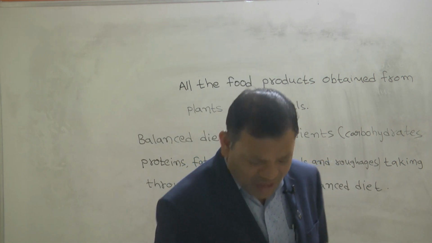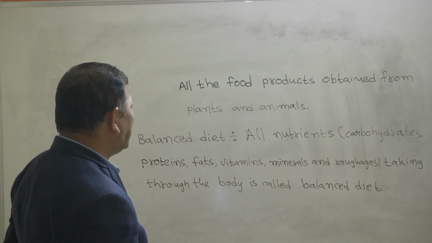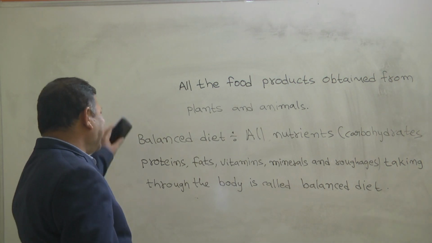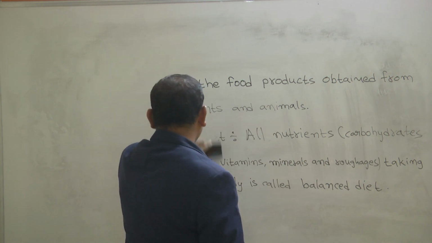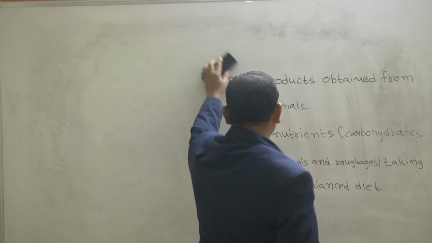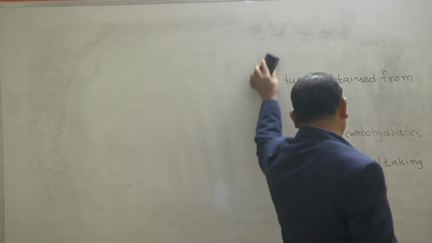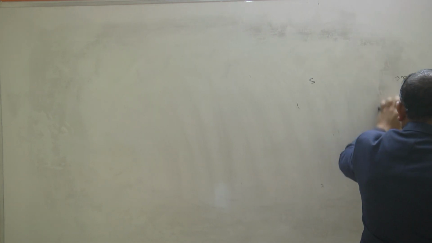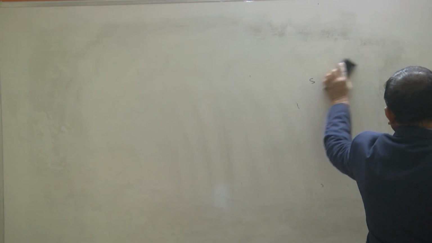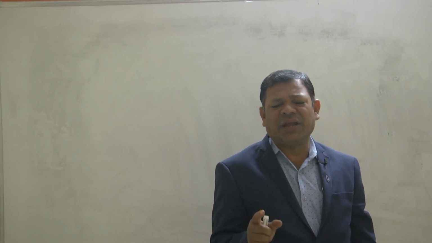Next, coming to the point. In our country, we have different states, and people of different states have different food habits. Whatever the food habits, everyone must maintain a balanced diet.